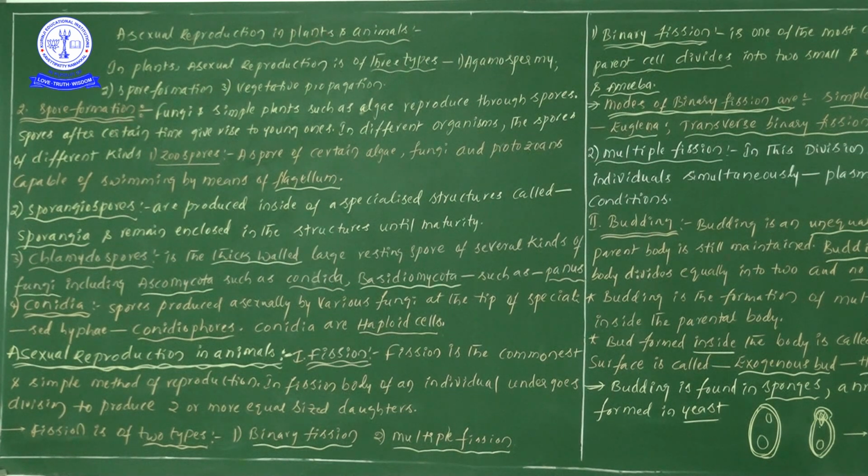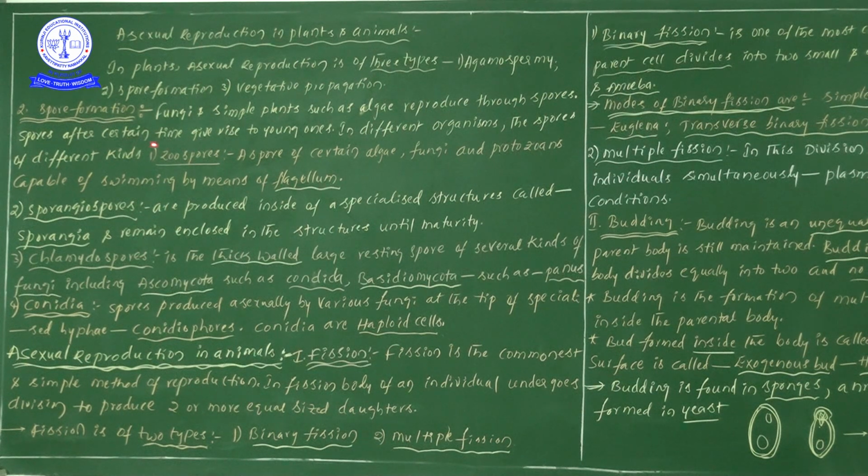Right, now let us start the second side heading, that is spores formation in plants, asexual reproduction in plants. From the spores formation point of view, fungi and simple plants, for example algal members, reproduce through spores.